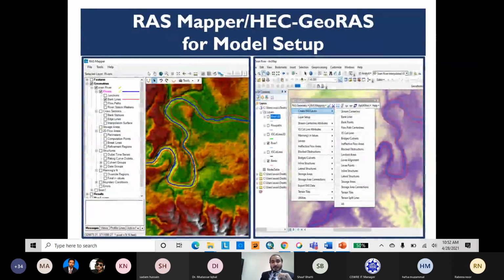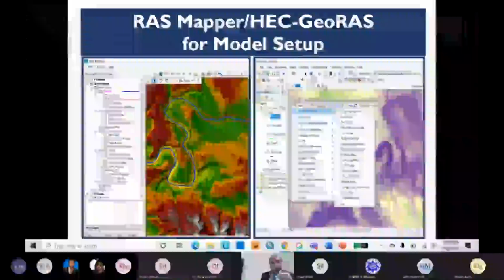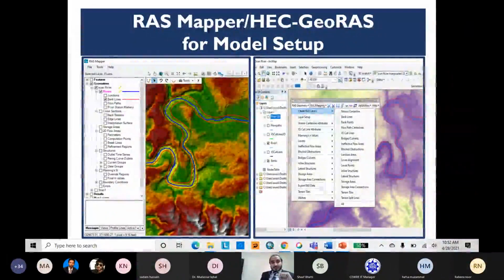Next one is RAS Mapper and HEC-GeoRAS for model setup. These are used to set up the geometric data: RAS Mapper and HEC-GeoRAS. HEC-GeoRAS was available prior to RAS Mapper, and it is also available nowadays. But RAS Mapper is the addition in the latest version of HEC-RAS. Both provide a user interface to develop your geometric data for input in the HEC-RAS model.